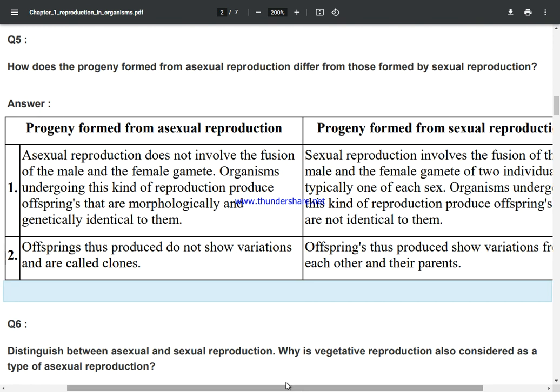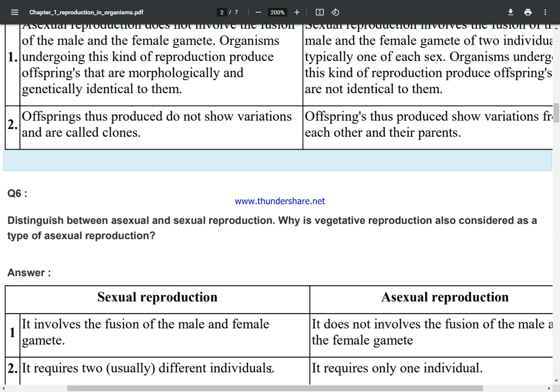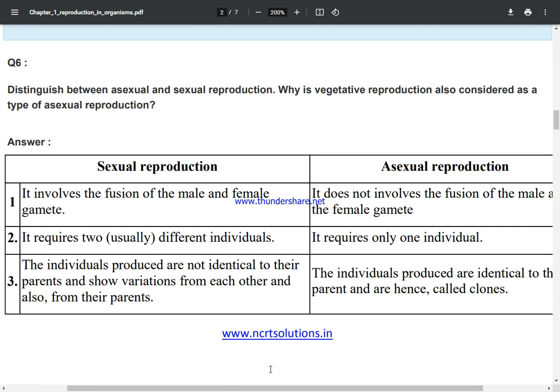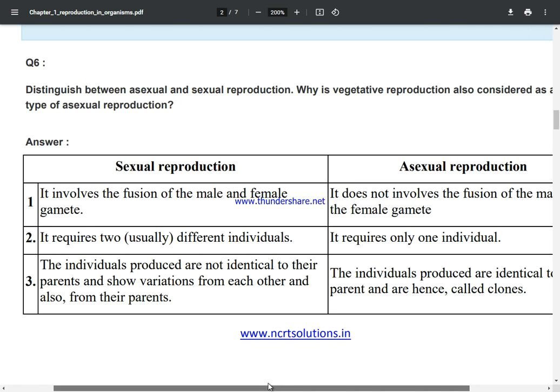Distinguish between asexual and sexual reproduction. Why is vegetative reproduction also considered as a type of asexual reproduction? Sexual reproduction: it involves the fusion of the male and female gamete. It requires two different individuals. The individuals produced are not identical to their parents and show variation from each other and also from their parents.